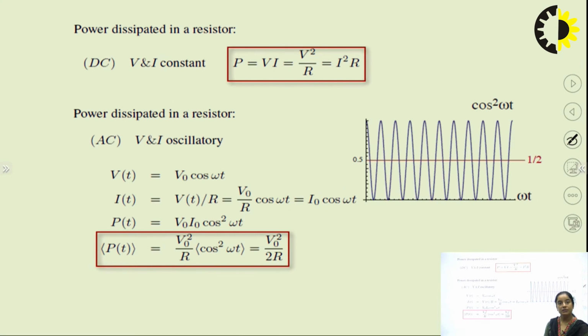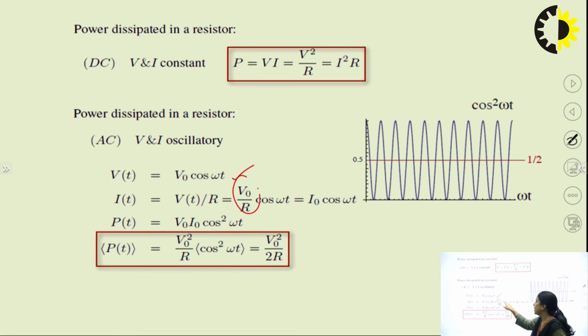So now, power dissipated in a resistor, if there is constant V and I, suppose V and I are DC quantities, so we can write P equal to V into I, that is I squared R. When power is oscillatory, that means an AC quantity is there, voltage can be written as V(t) equal to V naught cos omega t. So I(t) is V(t) by R, that is V naught by R cos omega t.